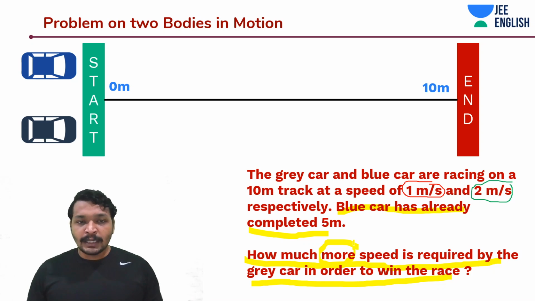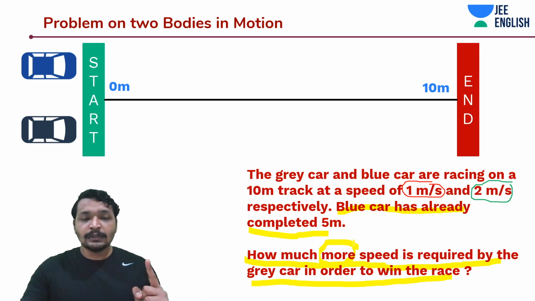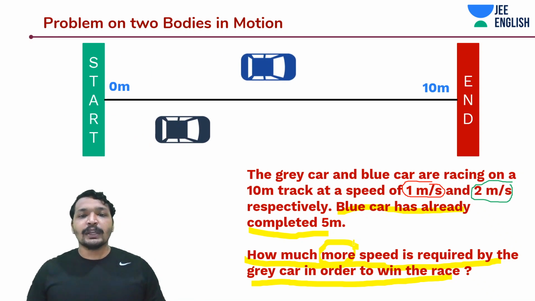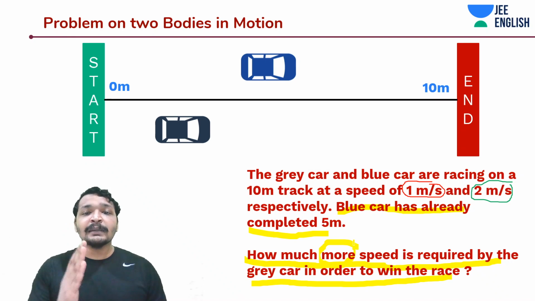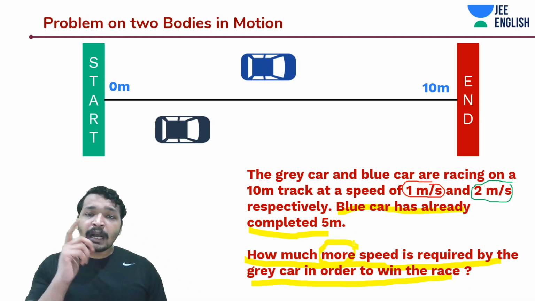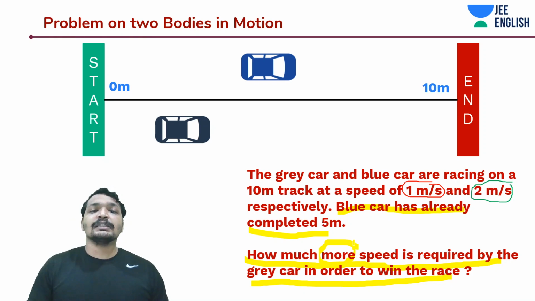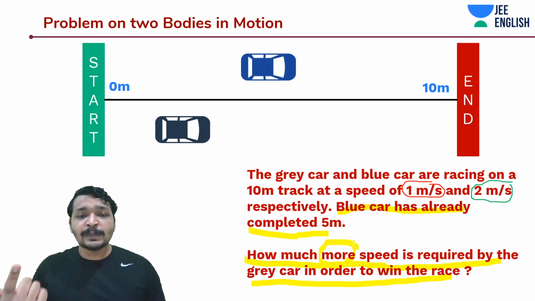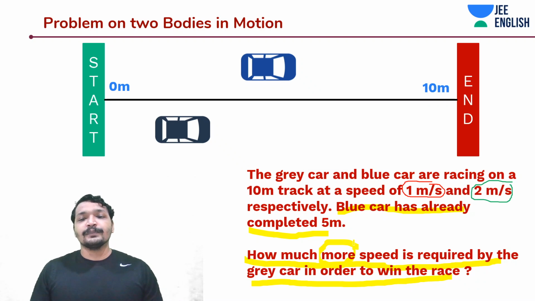So again guys, there are these two cars which are in a race. Blue is moving faster than grey and blue is moving at a speed of 2 meters per second, whereas grey is moving with a speed of 1 meter per second. And blue has already completed half the race on this 10-meter track, that is, it has already completed 5 meters. Now the guy on the grey car, let's say you want to win this race. There is someone on the blue car. Then how much more speed? You already have 1 meter per second speed. How much more speed is required so that you can win this race? That's the question.